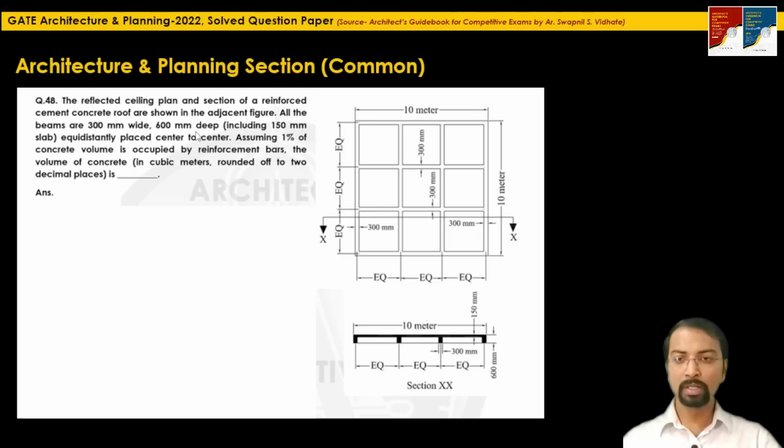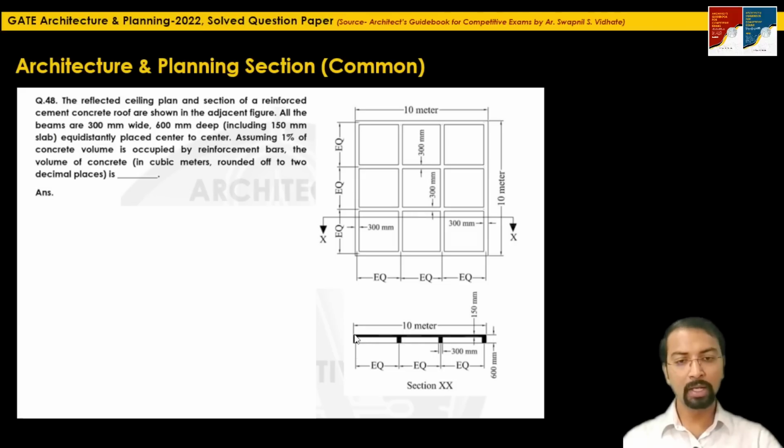Here the dimensions of the beams, the beam depth and the slab thickness are mentioned in mm, so we have to convert to the single unit of meter. From the basic idea, you can imagine the requirement of total RCC, the volume of total RCC.